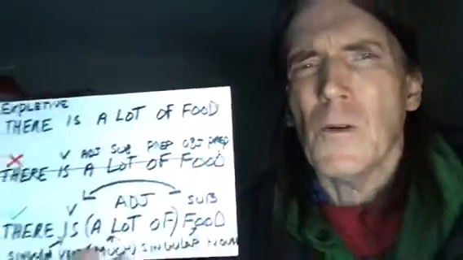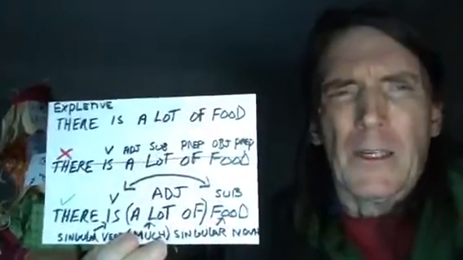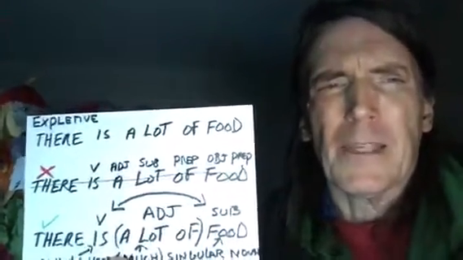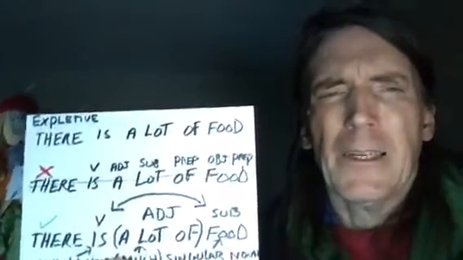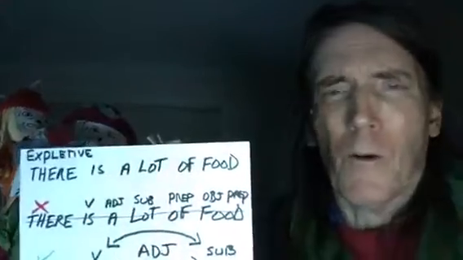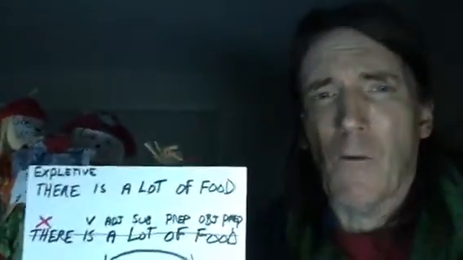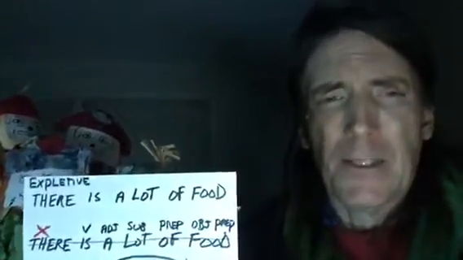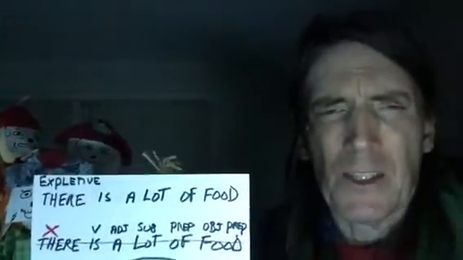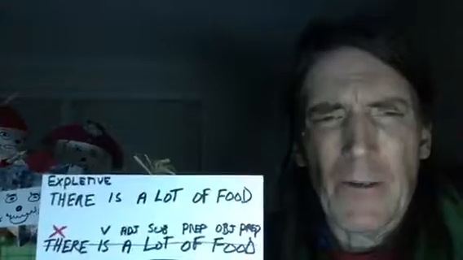Following that, there is a lot of food. If you're a second grader or a third grader, or even me a week ago, I would probably break this sentence down like this, and this is crazy, but it's wrong.